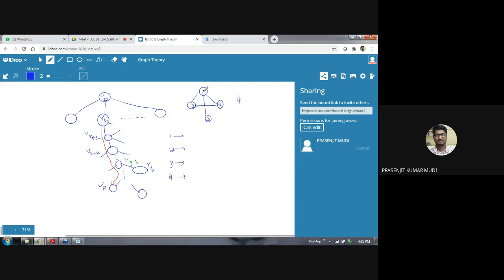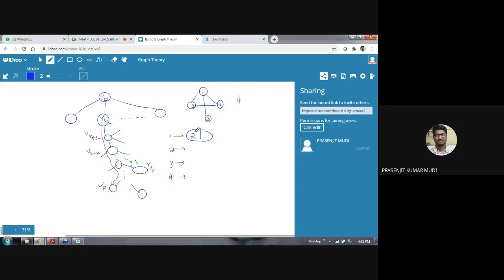So 1, the adjacency vertices of 1 is 2, 4 and 3, right? 2 is adjacent to 1, 3 is adjacent to 1, 4 is also adjacent to 1. So what we will do like this. There should be a linked list. Let's say 2. So linked list means it is a node.